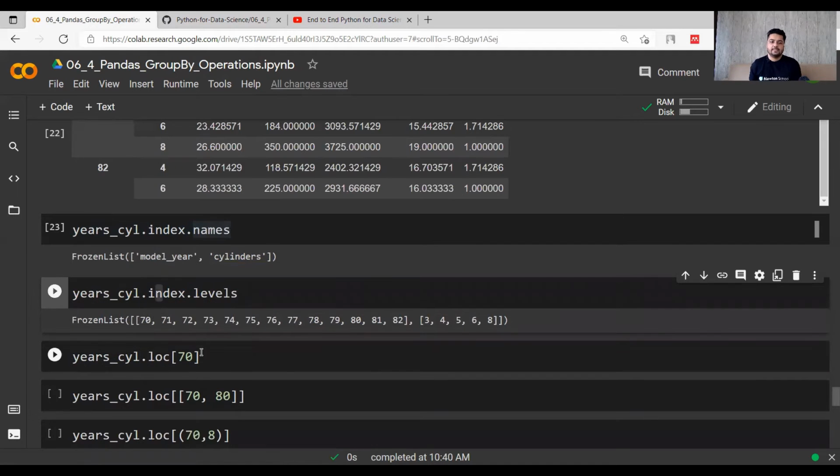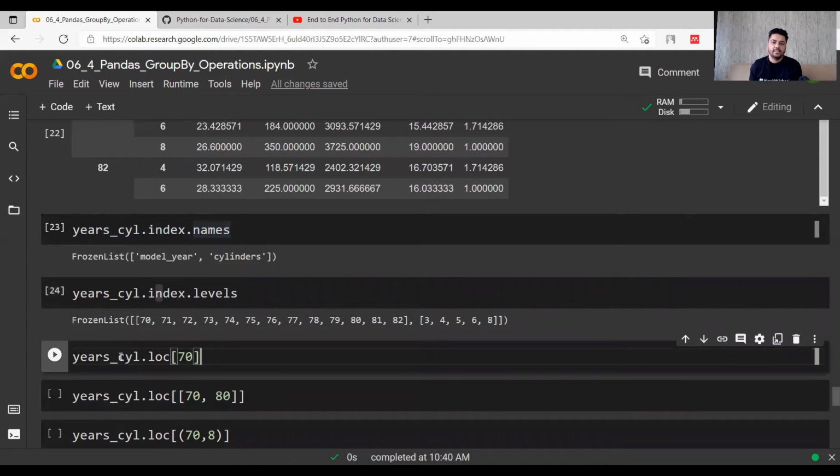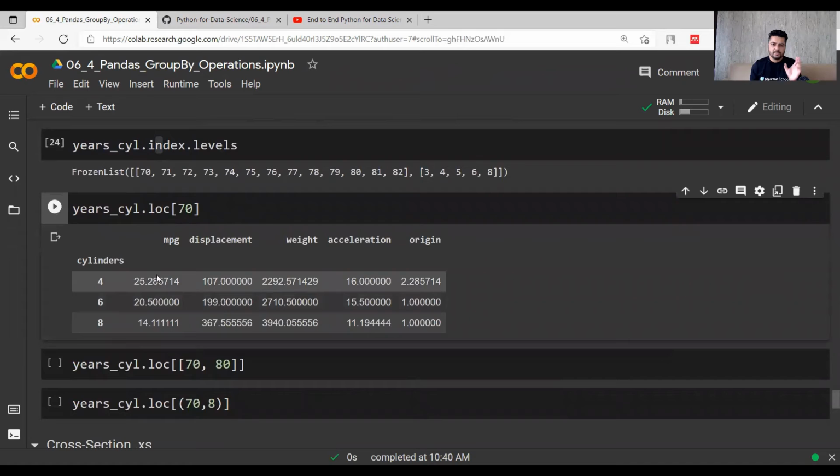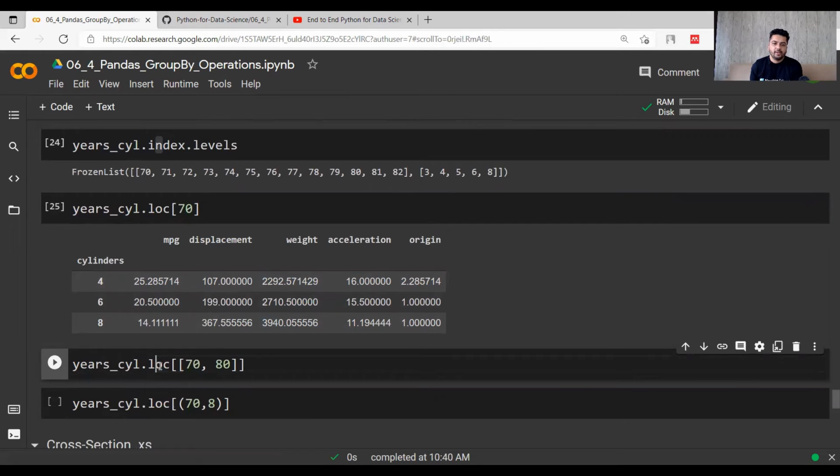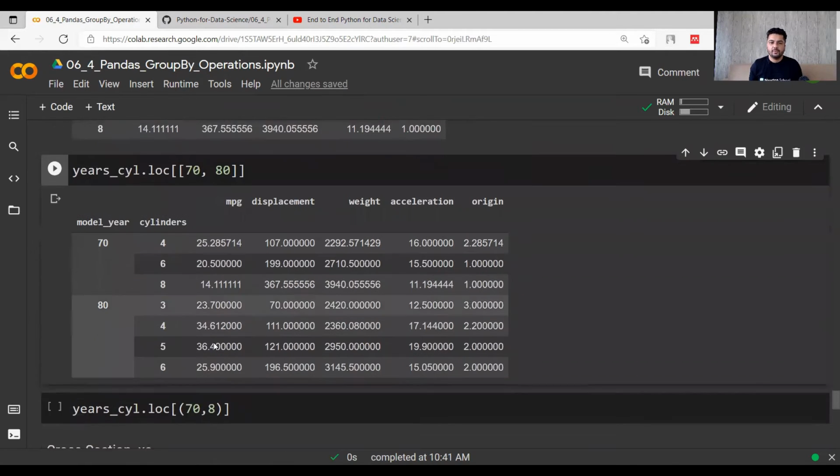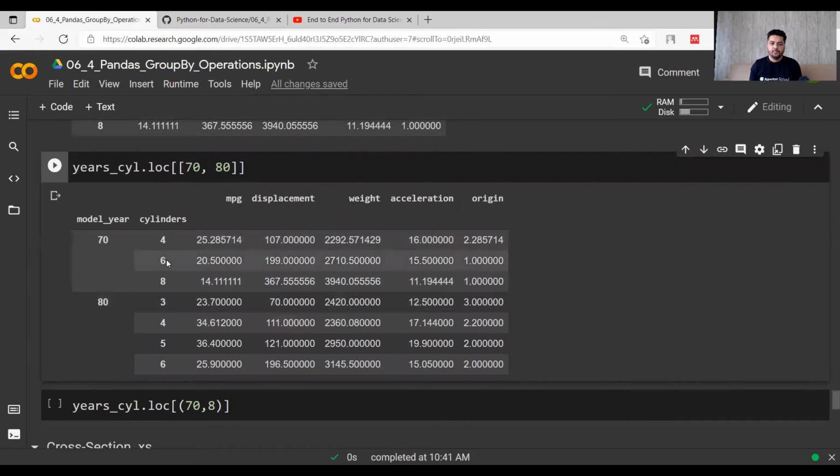Now I want to access loc 70, which means that I want to access the year 70. This is how it looks like. Within year 70, there are multiple cylinders, 4, 6, and 8, and these are the 3 rows with the detailed mean values for each column, MPG, displacement, everything. Again, if I do this grouping with loc, now I want to look into 70, 80. 70, 80 means that I am looking at 2 years. Because there are multiple years, it will print model year 70 and model year 80, and within that 3 rows and 4 rows respectively.